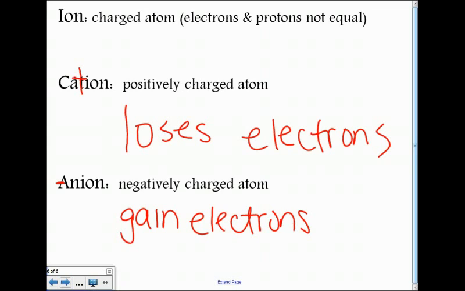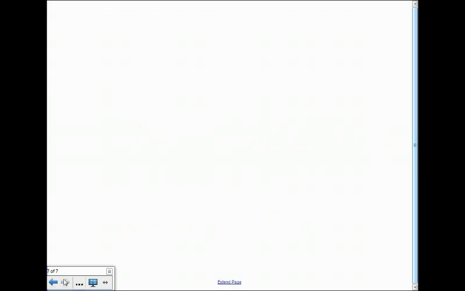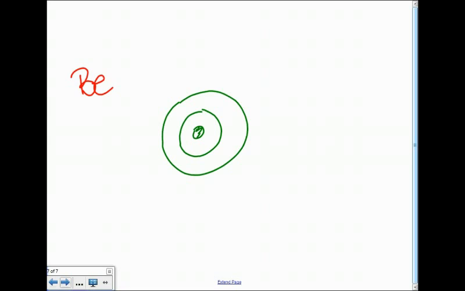We'll do one more example. And by one more, I probably mean more than one. If we were to do beryllium, beryllium is also in period 2, so it has 2 shells. It's in group 2, so it has 2 valence electrons, and 2 on the first shell. Right now, I haven't changed any electrons or protons, so it's all neutral.